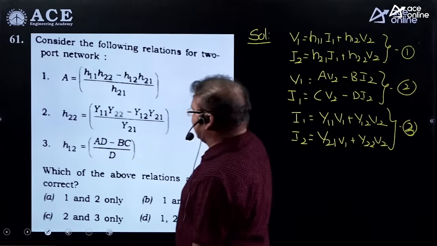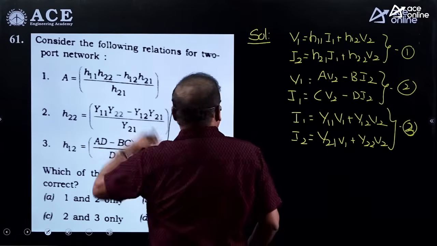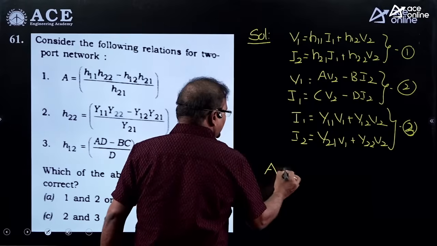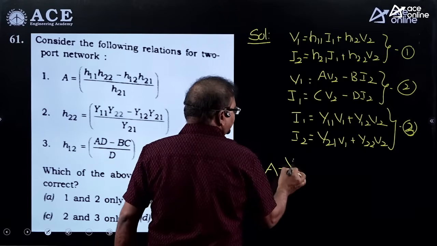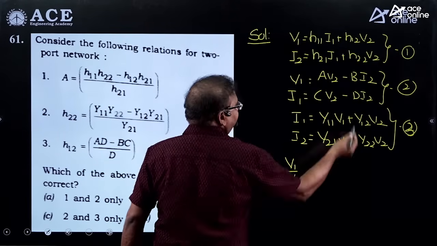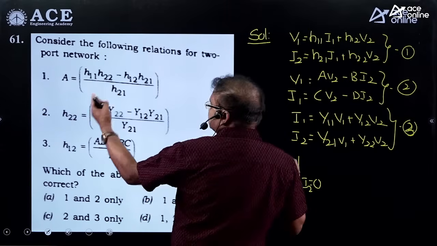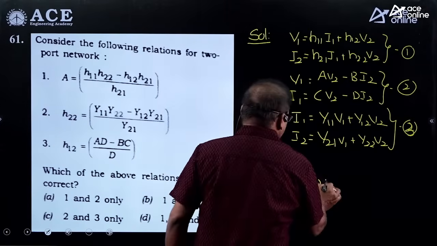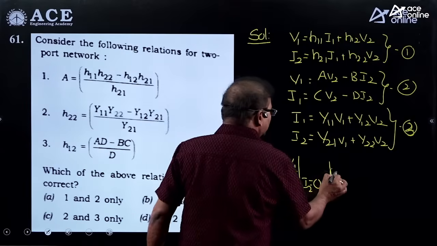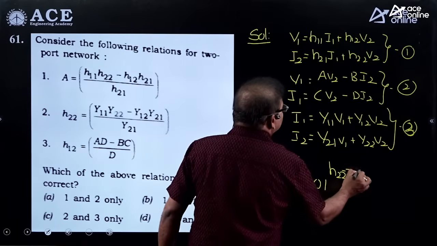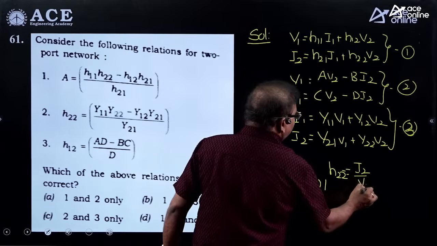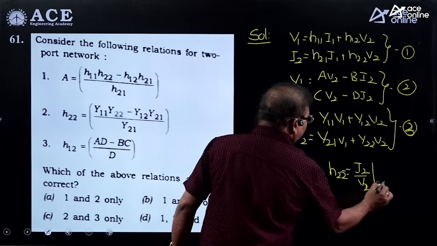If you do that, whatever the condition, suppose you want to get the A parameter. What are we getting? The A parameter is V1 by V2 when I2 is equal to 0. Apply this condition and get it in terms of hybrid parameters. The second one is H22. H22 is I2 by V2 when I1 is equal to 0. This condition you have to take.